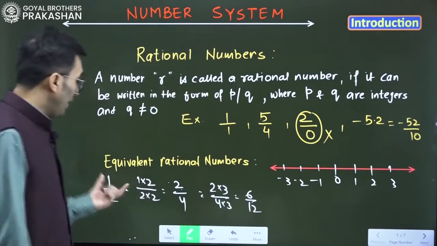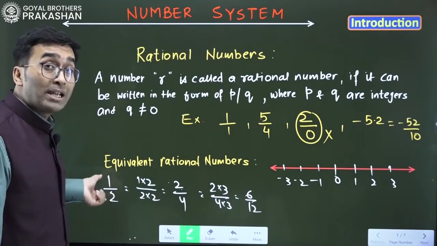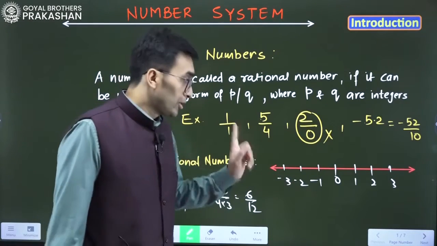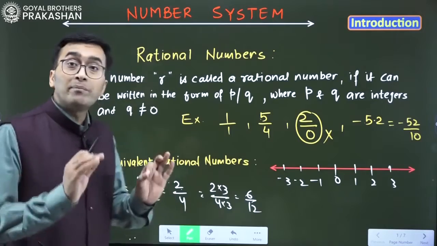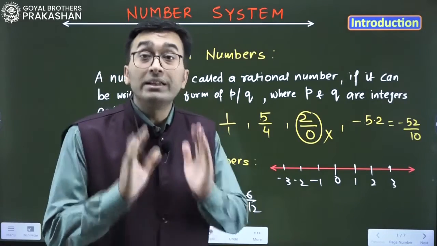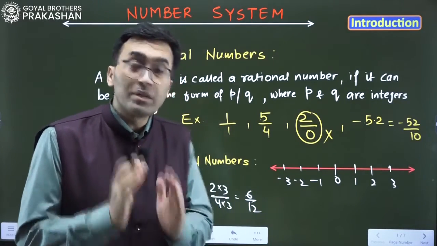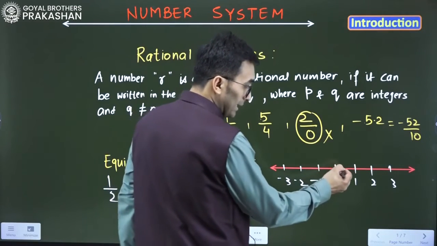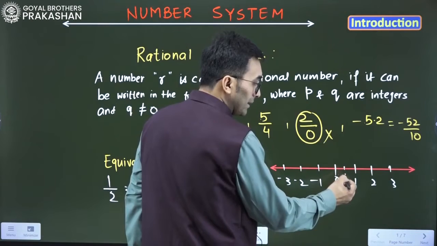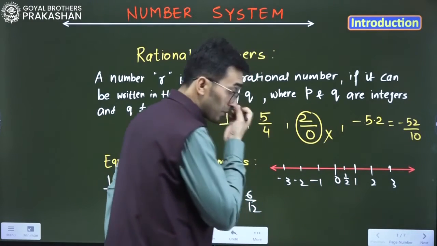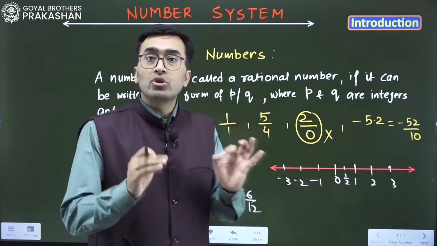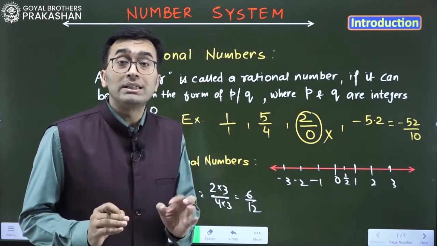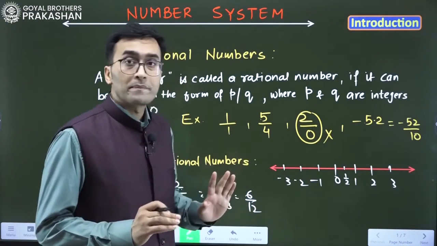Now, if I have to plot 1 by 2 on the number line, we know that 1 by 2 is 0.5, and 0.5 lies between 0 and 1. So we can plot it here like this point, and this is going to be 1 over 2.